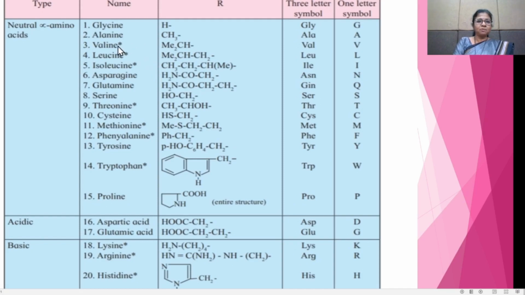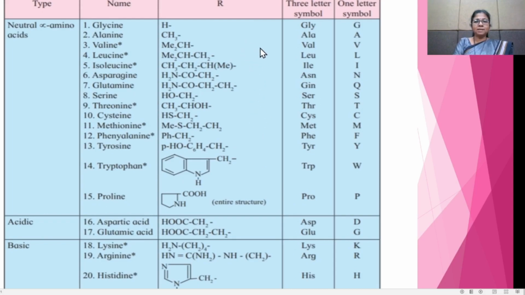The amino acids marked with an asterisk are the essential amino acids. In this way, they are classified as neutral, acidic, and basic amino acids, and also essential and non-essential amino acids.